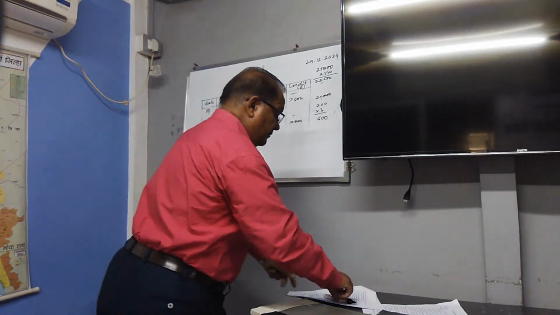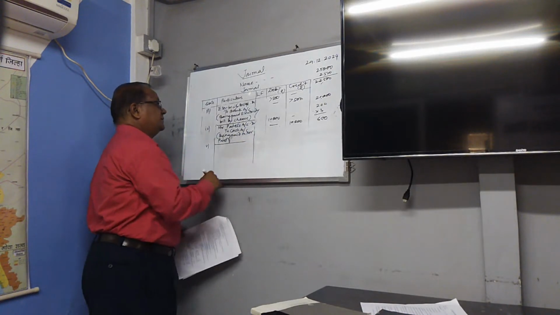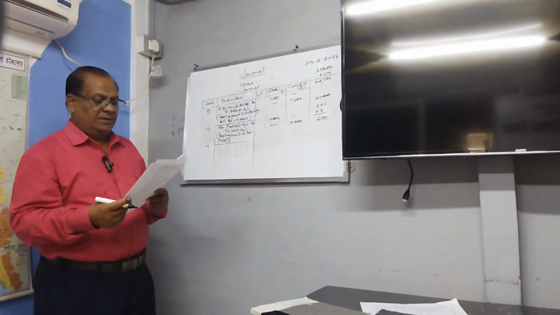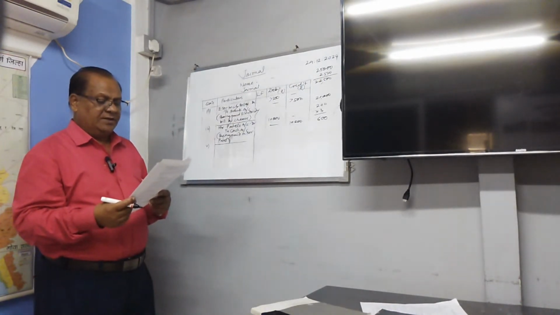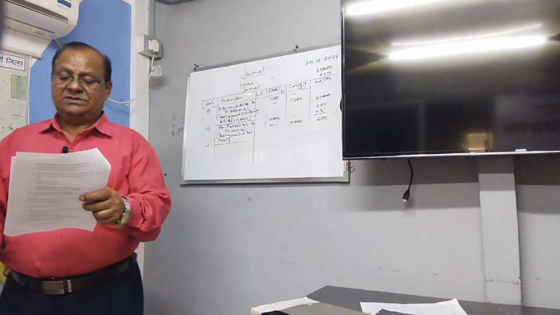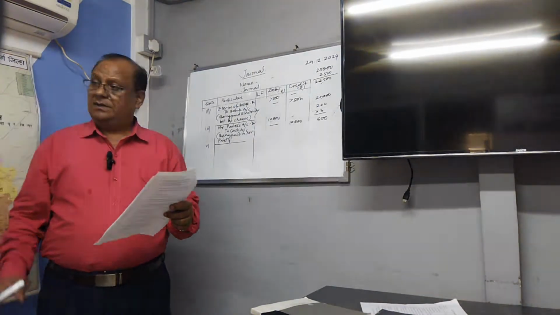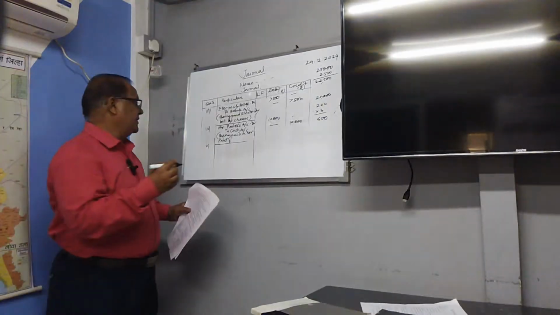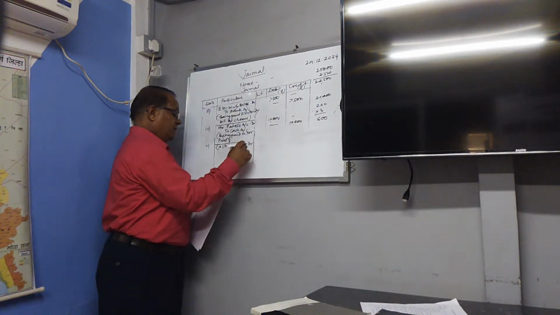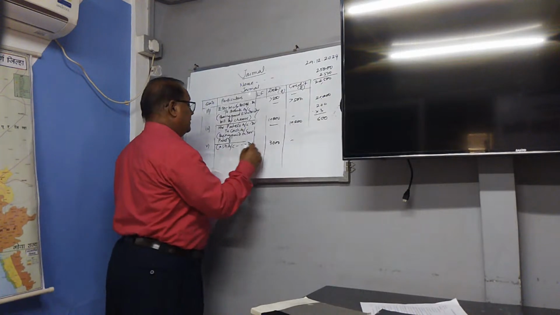The last entry now. Fifth. Received 3,000 from Mr. Jadhav for credit sales to him. So, received means पैसे येणार, cash account debit. Cash account debit 3,000 to Mr. Jadhav.